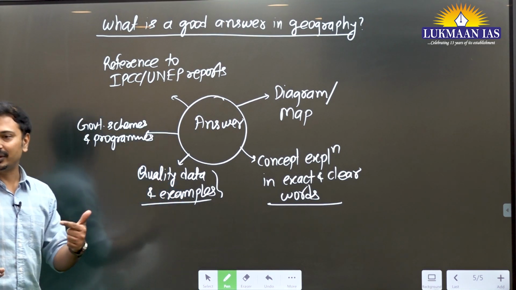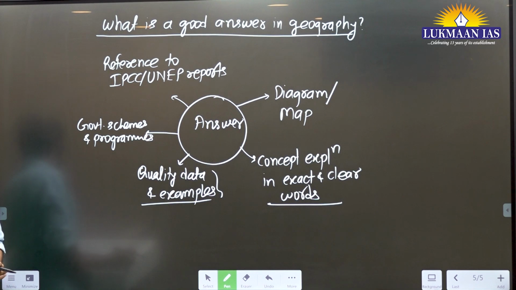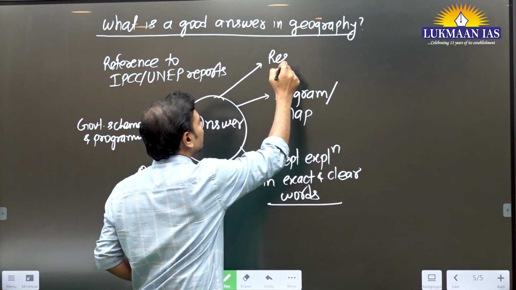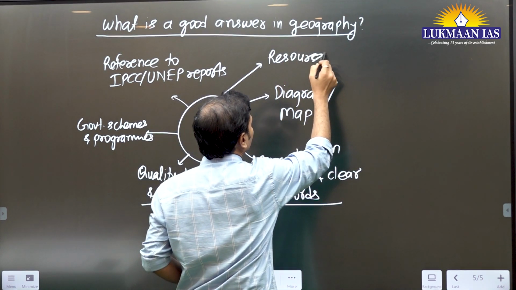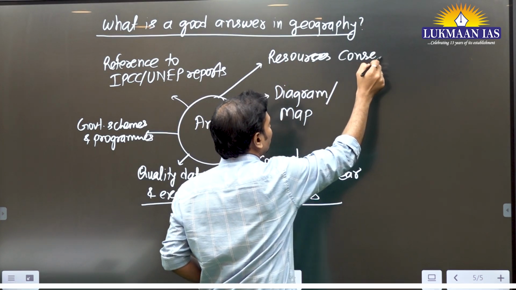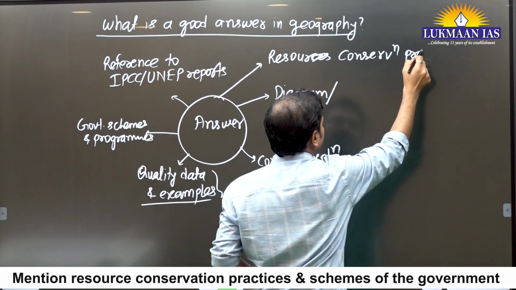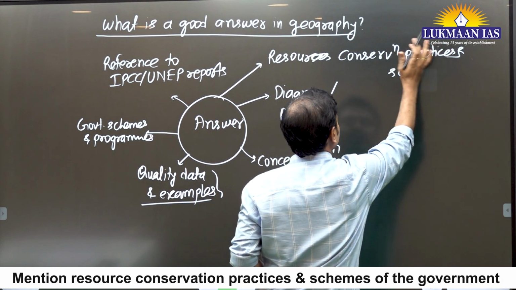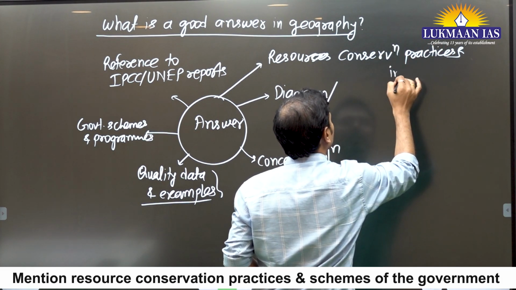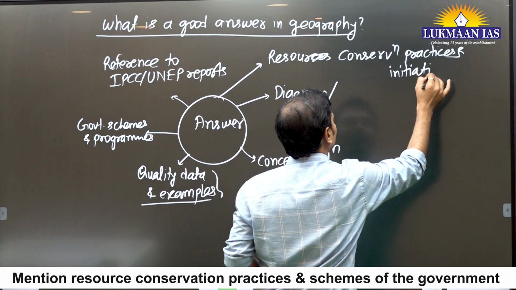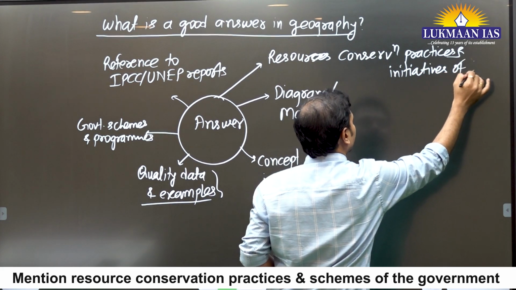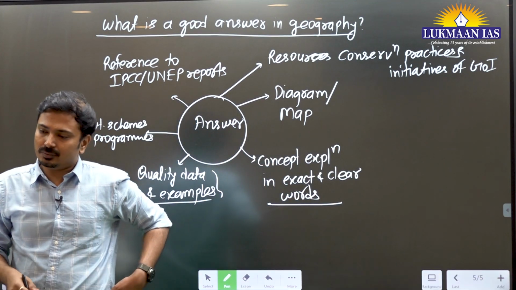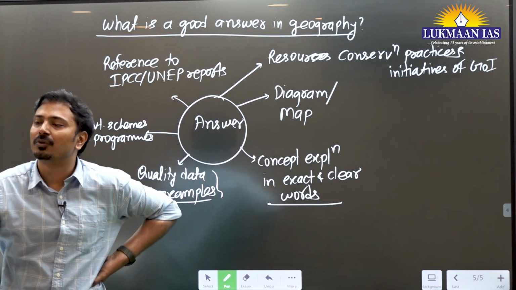When you quote these reports, and when the question is related to resources, you should be able to mention resource conservation practices and schemes, programs or initiatives of the government of India. Let's say there is a question on water resources. For water conservation, what are the programs of the government of India?